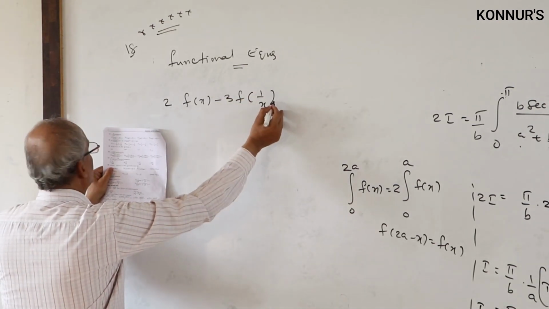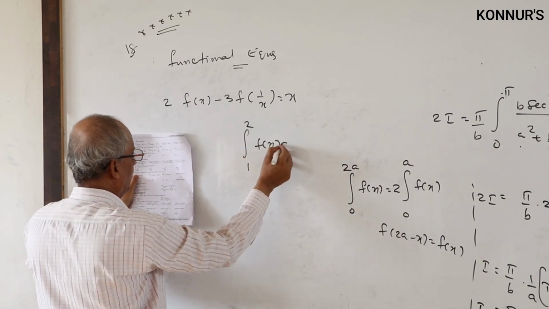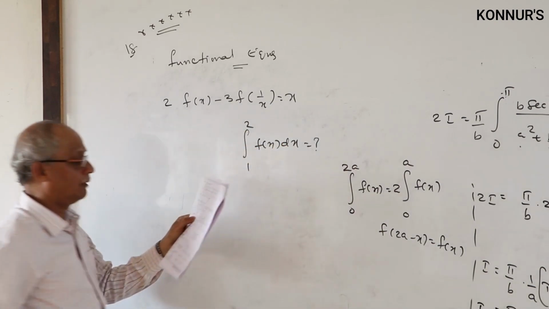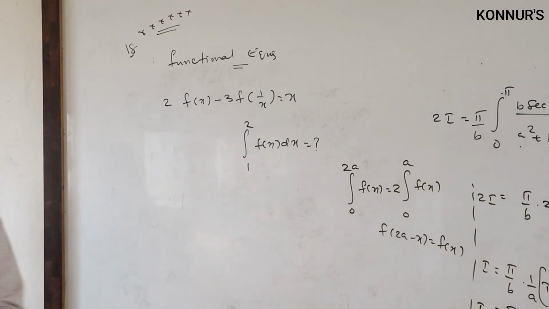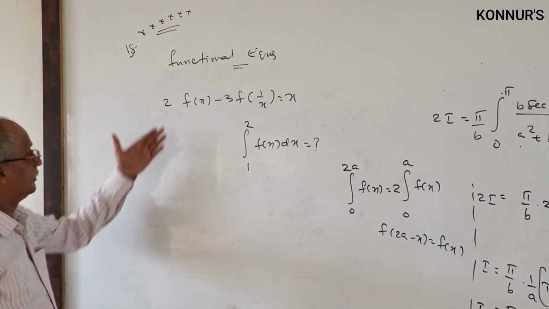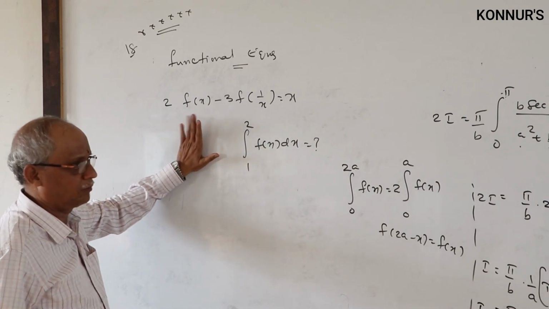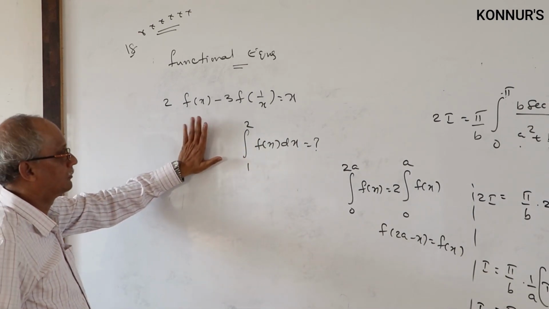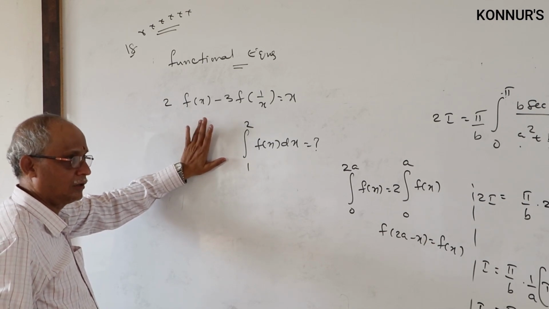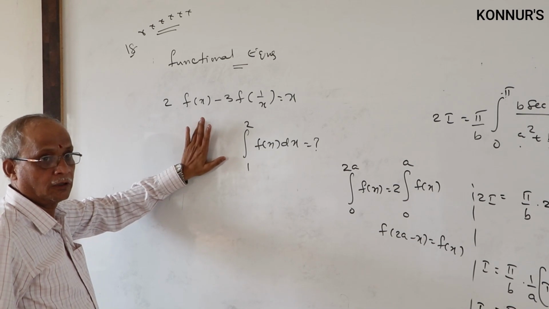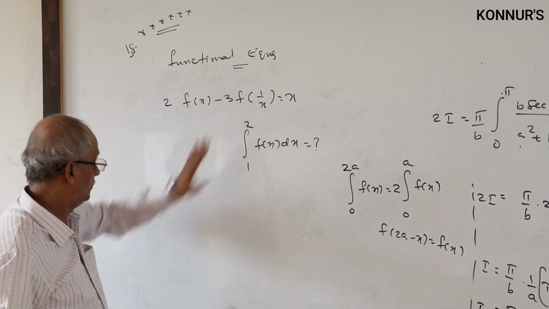Given like this, some relation in x, then integral 1 to 2, what is the value of f of x? This is the problem: 1 to 2 f of x, and the answers A, B, C, D are some constants only. But it is not related to the previous problems. They are not giving you sin, cos, log, tan inverse to integrate, nothing is present. They just mention in general relations of f of x, 1 by x, minus x, 3x, like that.